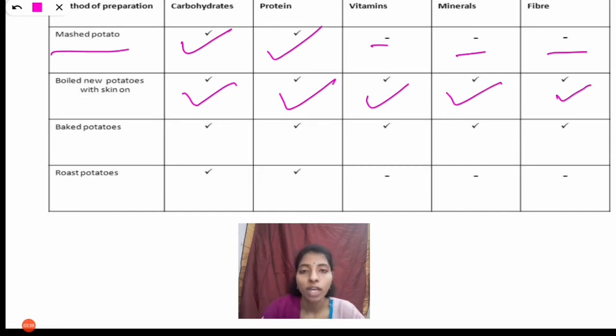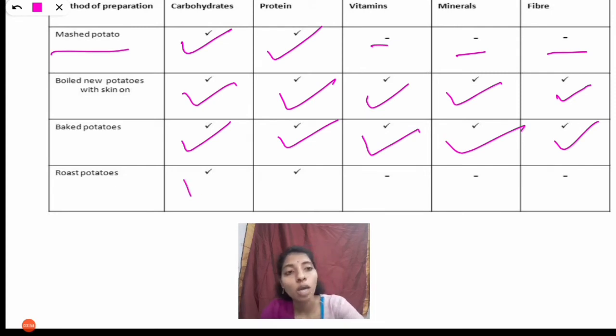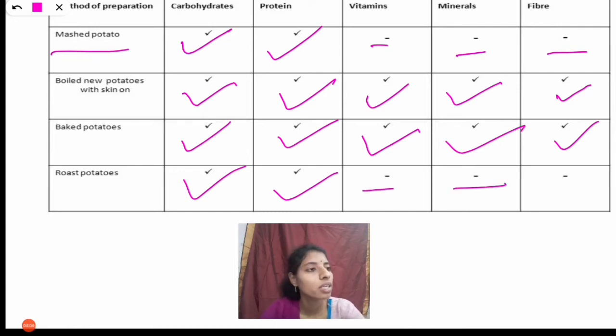And baked potatoes: carbohydrates present, proteins present, vitamins present, minerals present, fiber also present. And in roast potatoes, carbohydrates present, proteins also present, but there are no vitamins, minerals and fibers.